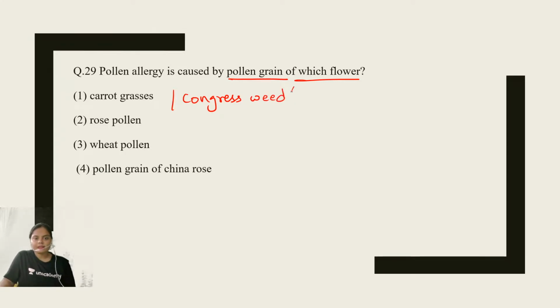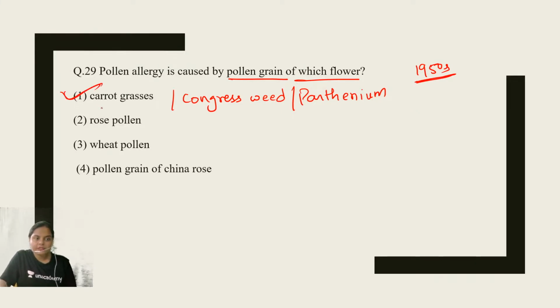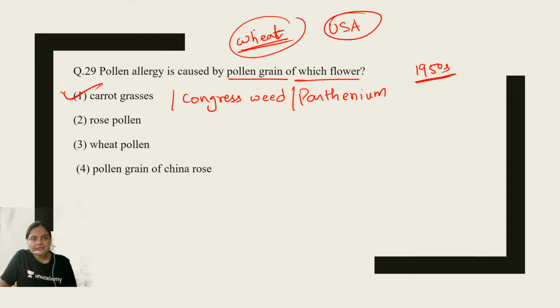This is another name for Parthenium, which was introduced as a contaminant along with wheat when the wheat was imported during the 1950s at the time of famine, right? So the correct answer is carrot grass. Absolutely correct. When the wheat was getting imported from USA, we got it as a contaminant.